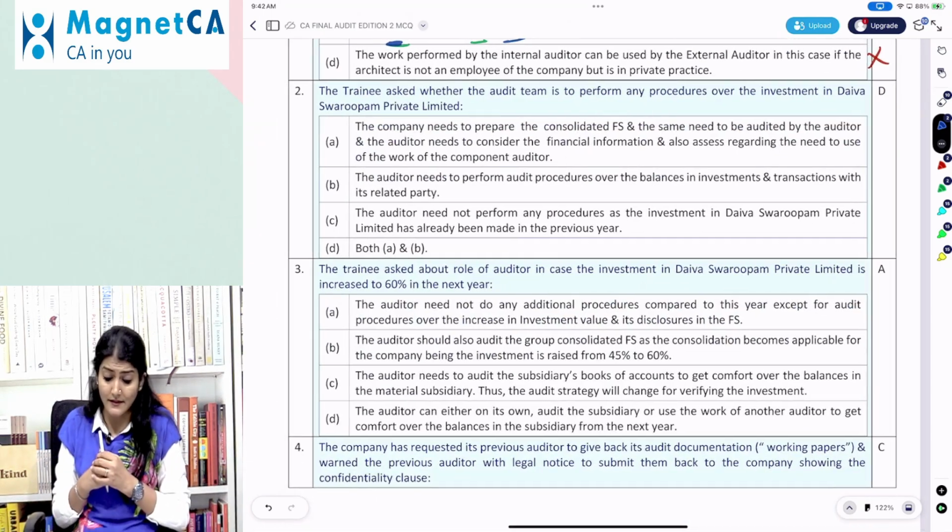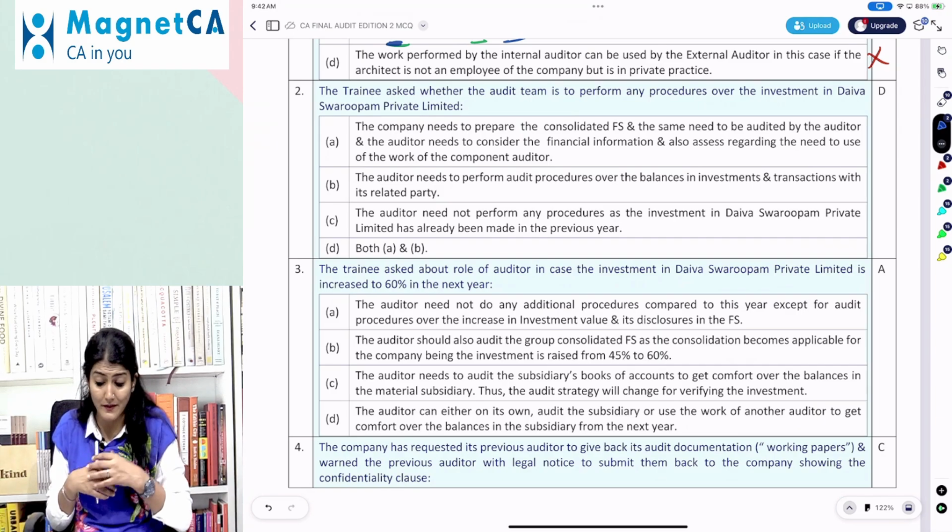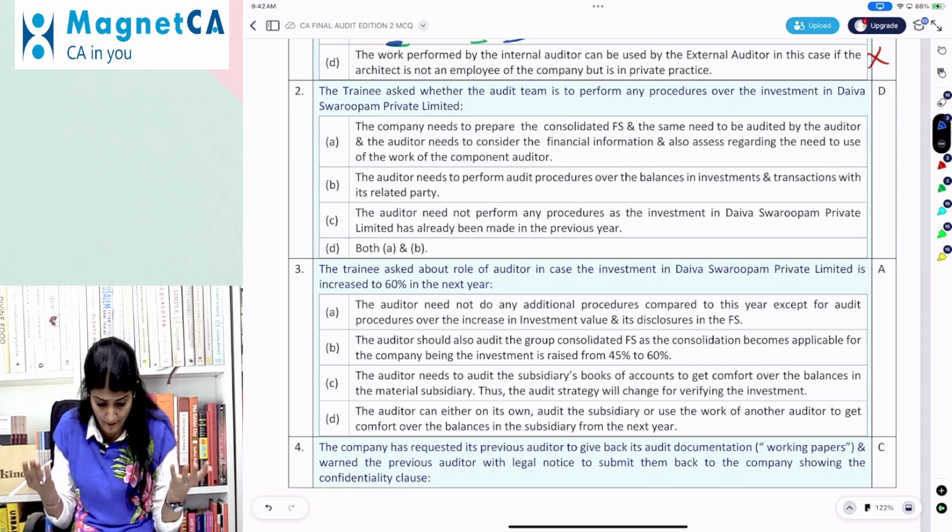Trainee asked whether the audit team is to perform any procedures over the investment in Daiva Swarupam Private Limited.